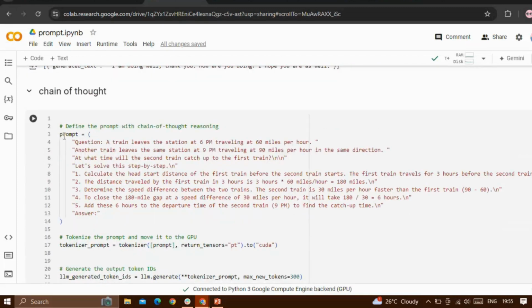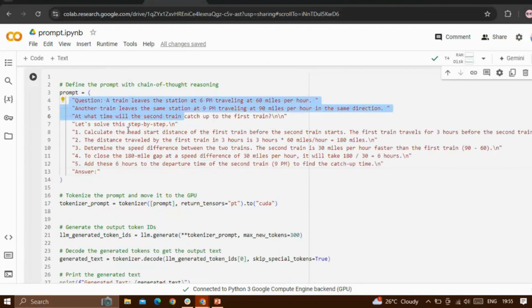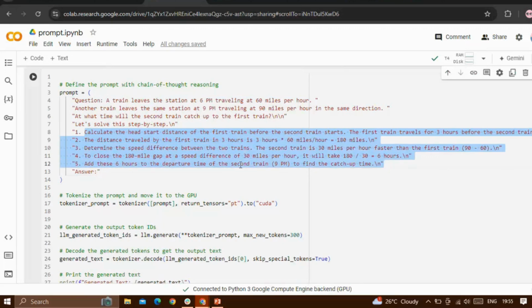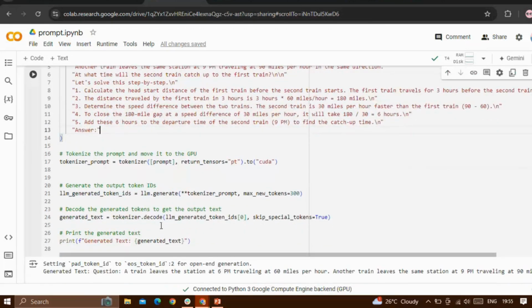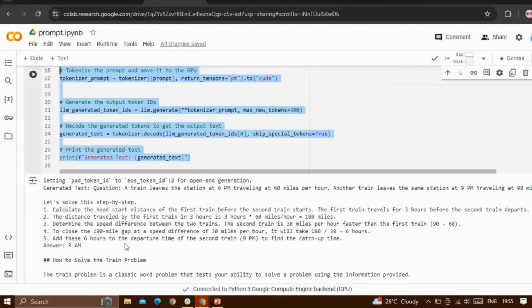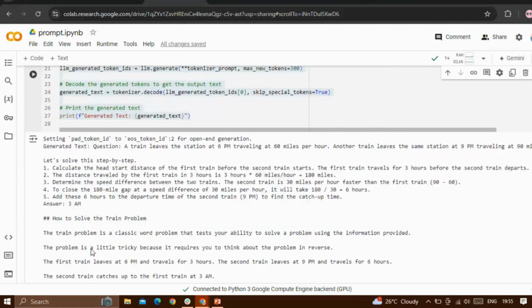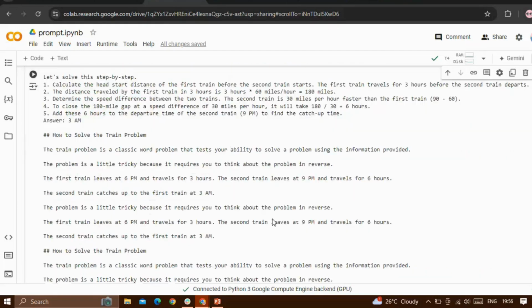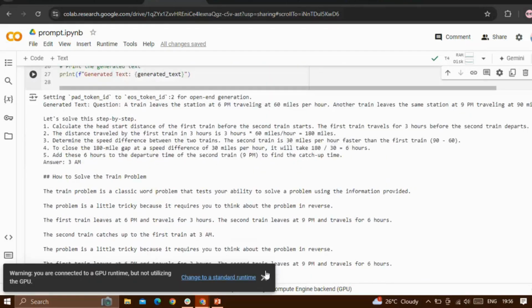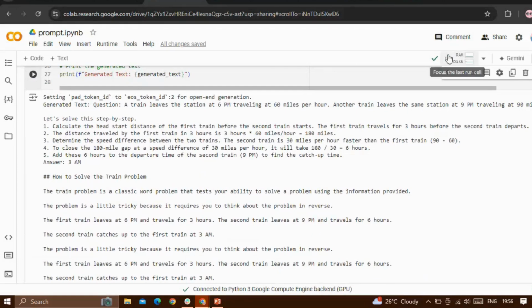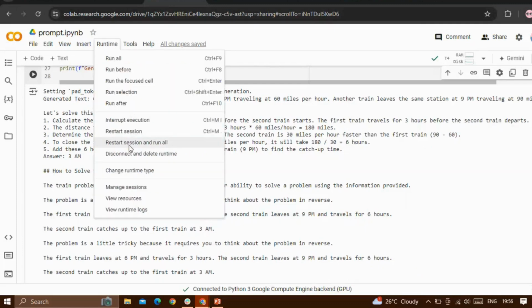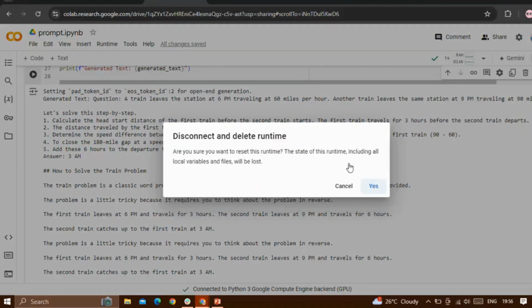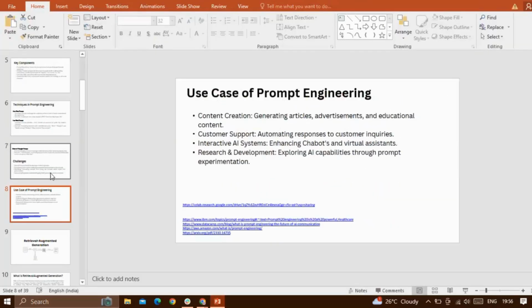And chain-of-thought prompting is nothing but giving the prompt in a detailed way, like giving the question and explaining the question step by step, and expecting the LLM to give the result. These are all the same steps. It will give the result. In an open source model, it will give the results with the given prompt input as well as the given output. The more we increase the max tokens, it will repeat the answer again and again. That's all about prompt engineering.